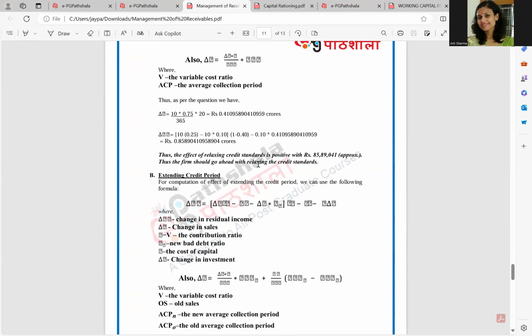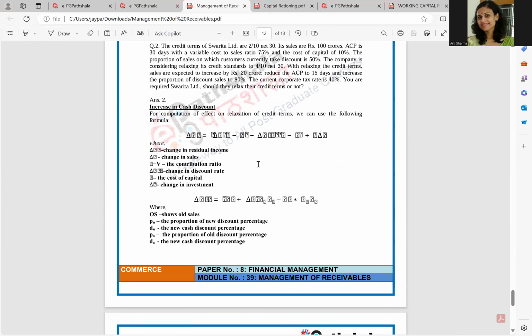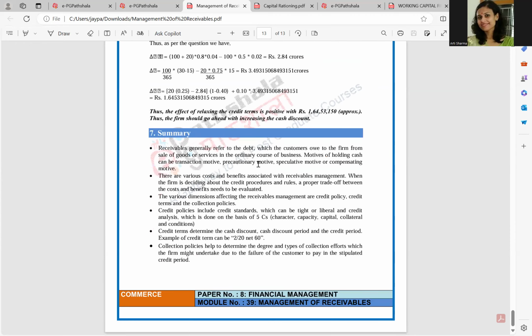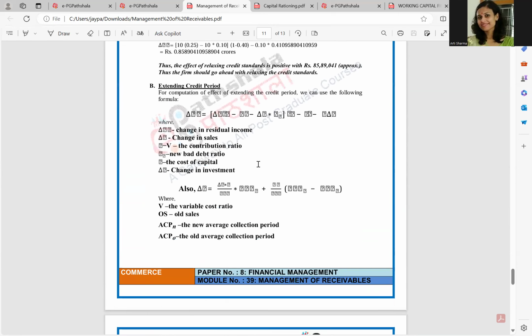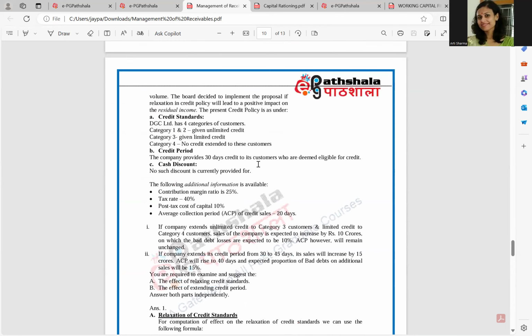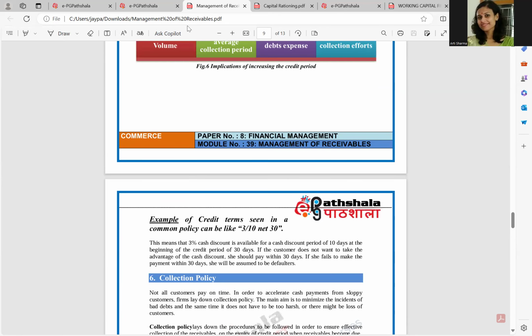That is something which was related to receivable management. Now there are some numerical examples. Better if we can discuss them in the classroom. Thank you very much.